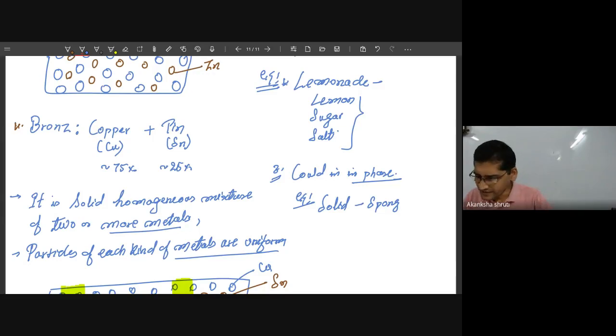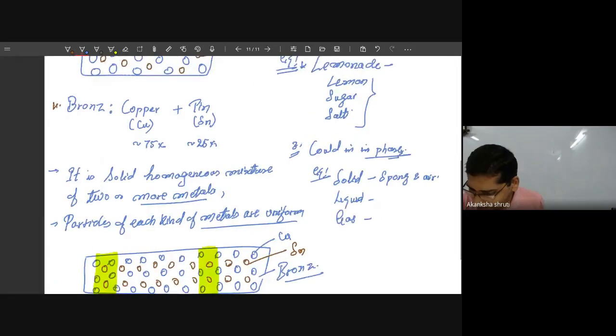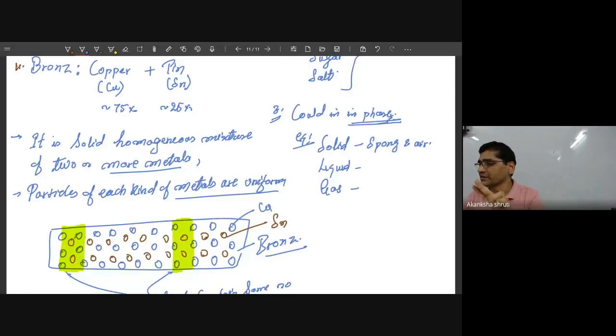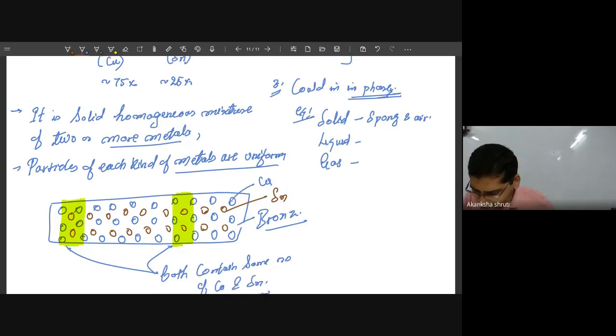So it is containing air. So air pores are there. If you are considering the liquid, so many things that we have seen, it can be in the form of the gas. So it can exist in any phase. But whatever total phase we are obtaining, it consists of at least two kinds of substance. One substance is present in a larger amount, another substance is present in a smaller amount. Okay, students? So write down the third point.